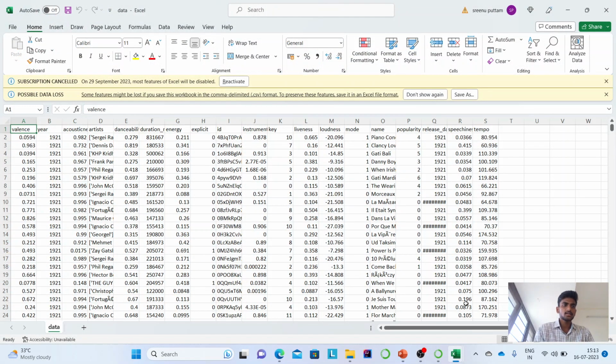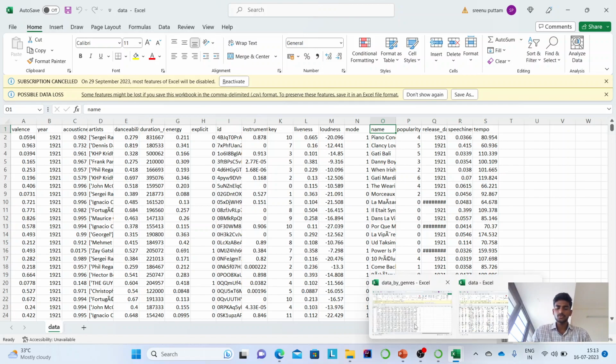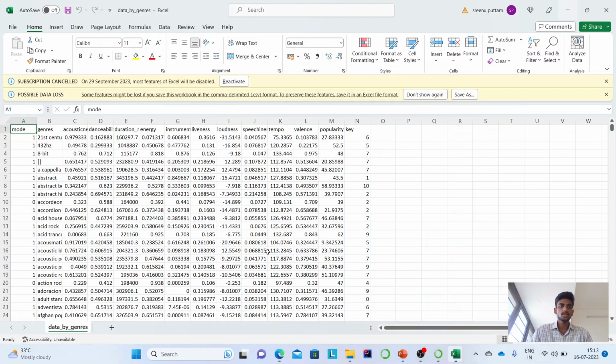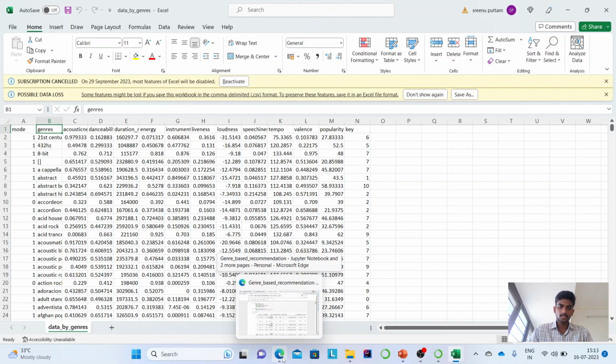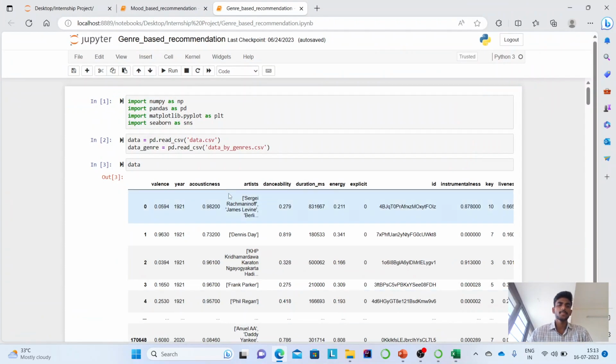This is the main dataset that we have used, in which we have a name column which represents the song name, and some columns like acousticness and danceability which represent the features of the song. And the dataset I worked on is data by genres, whose main column is the genre name, and some features like acousticness and danceability, the same as in the main dataset. Based on this dataset, I have built my model.